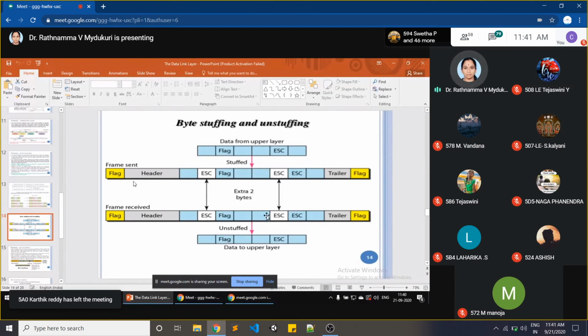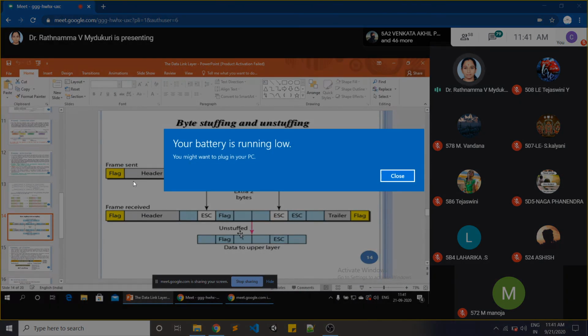The same is transmitted to data link layer of the receiver. Again starting and ending with same, trailer same. The same data you are sending for receiver. What receiver will do? Receiver will unstuff these escape bits. Okay, just everything, flag bits, trailers, headers, everything will be unstuffed. Only this particular original message is going to be transmitted to the upper layer.